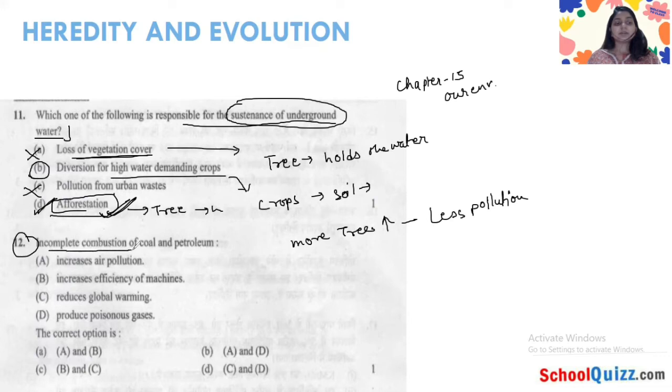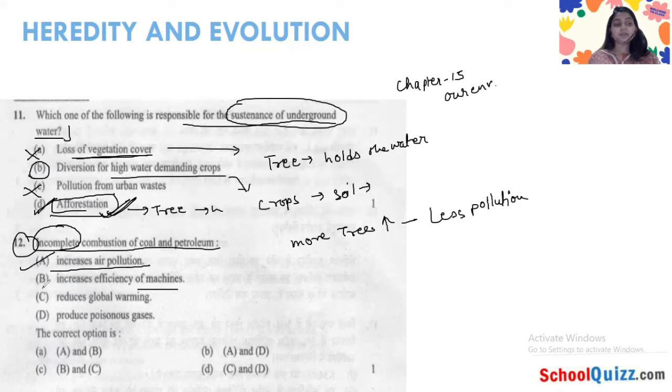Incomplete combustion of coal and petroleum. Option A, increases air pollution. Option B, increases efficiency of machines. Option C, reduces global warming. Option D, produces poisonous gases. Just read your question: incomplete combustion of coal and petroleum. Increases air pollution? Yes, definitely it will increase air pollution.